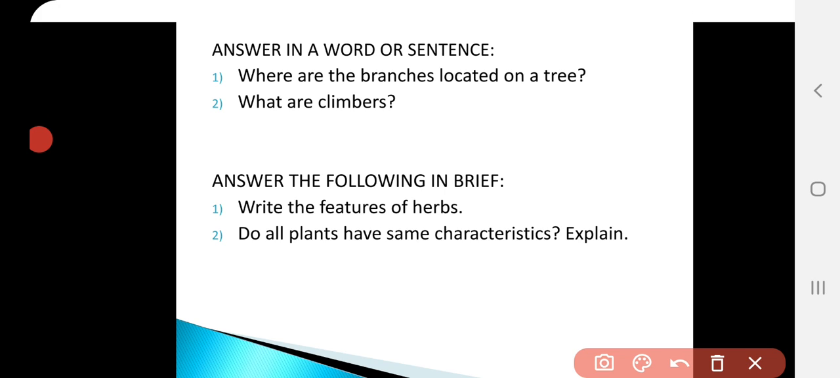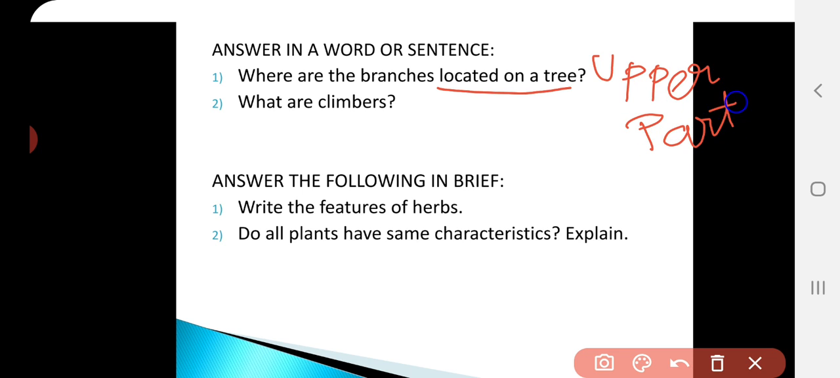Next, answer in a word or sentence. Where are the branches located on the tree? So in a tree, in which part can you observe the branches? They are present in the upper part. Okay. So the branches are located in the upper part of a tree. Next, what are climbers? Climbers have a weak stem and get the help of a neighboring plant. Okay. So they get the support or the help of the neighboring plant to grow. They are called climbers.